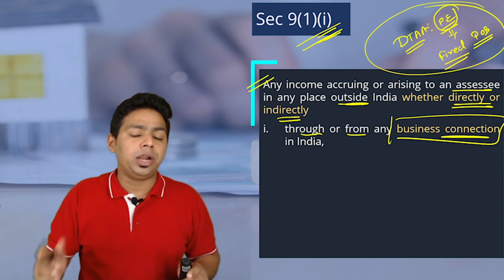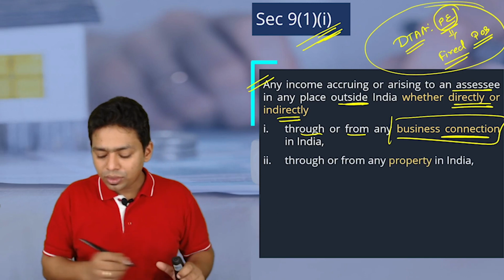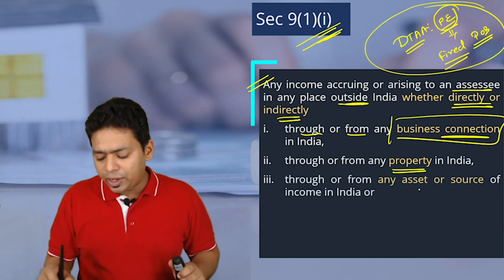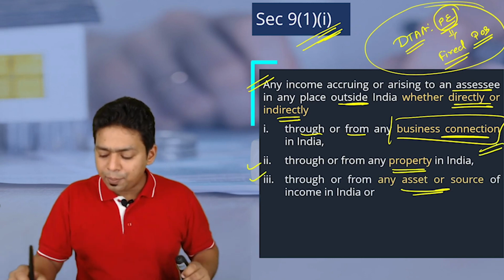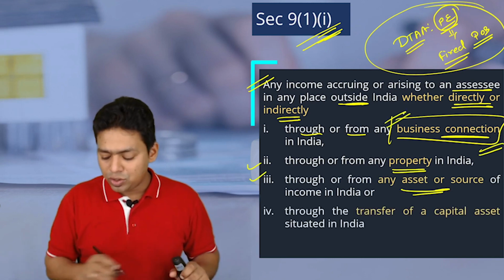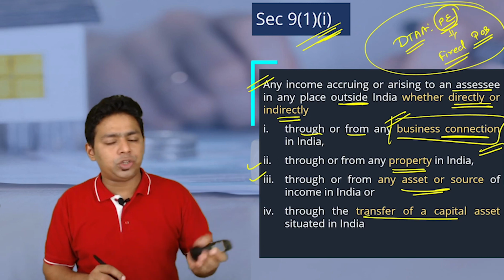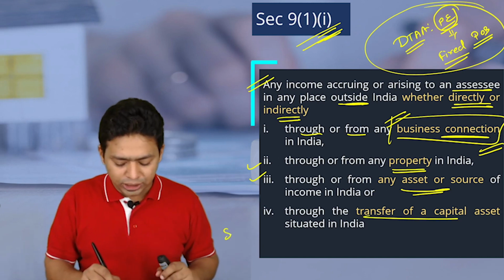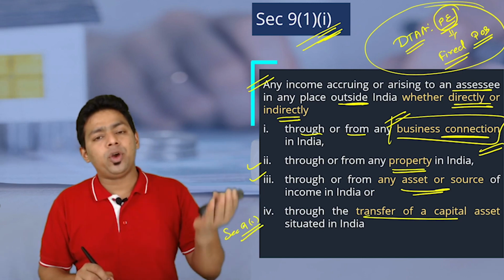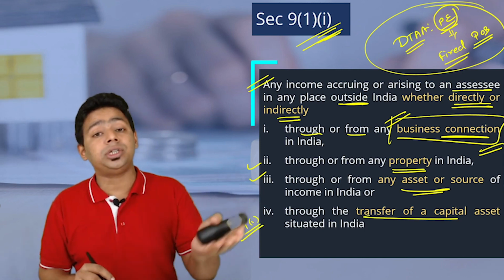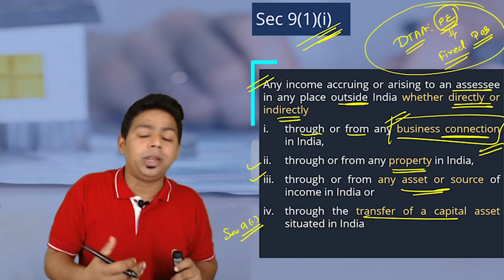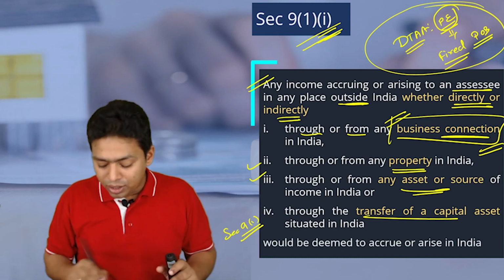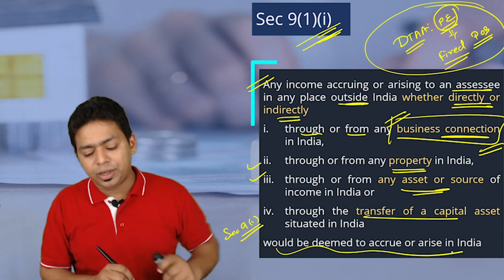For that we are going to read this particular explanation. Or through any property in India, or through any asset or source of income in India. These two are very common. The important area here is business connection. Or through transfer of a capital asset situated in India. You know that in the Vodafone case, in the capital gain chapter, we have discussed this particular clause: if you have transferred a capital asset which is directly or indirectly located in India, or if it is deriving value from India, then it becomes taxable in India. It would be deemed to accrue in India, it will become Indian income.